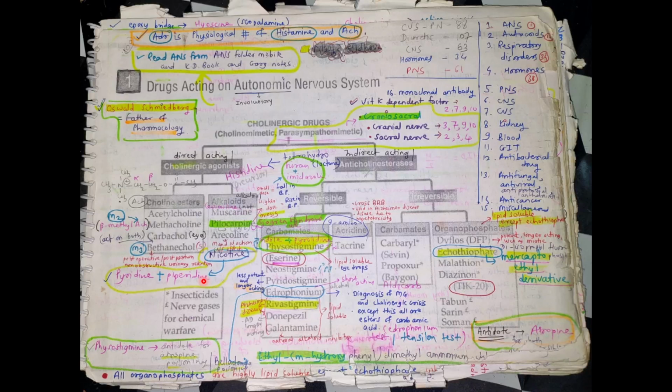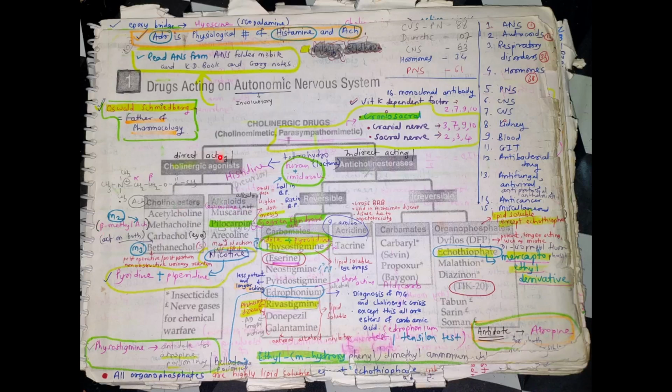Then second in anticholinesterase is irreversible. Carbamates: carbaryl, meaning Sevin, propoxur, baygon, aldicarb. Organophosphates: dyflos, echothiopate, malathion, diazinon, TEPP, tabun, sarin, soman.